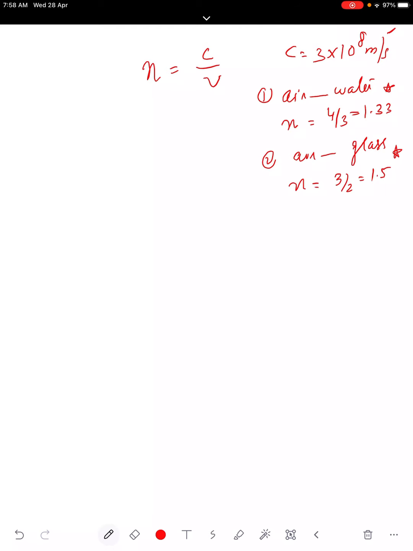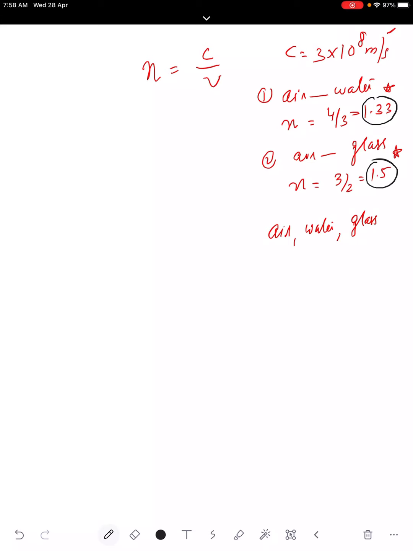So I am writing three media here: air, then water, then glass. Out of these three, in which medium will the velocity of light be minimum? Greater the refractive index, greater the opposition. For water it is 1.33, for glass it is 1.5.